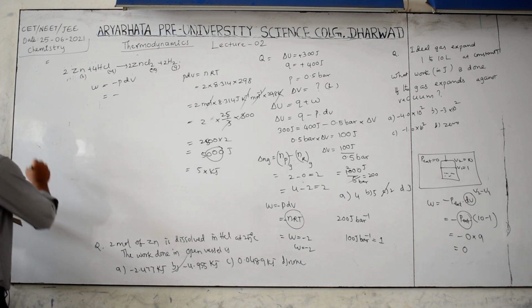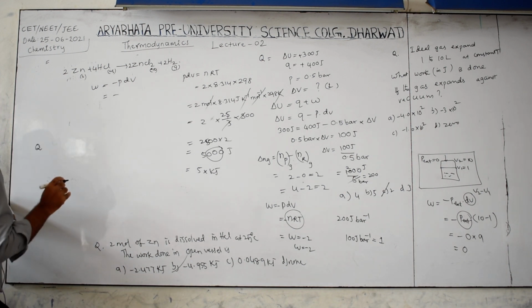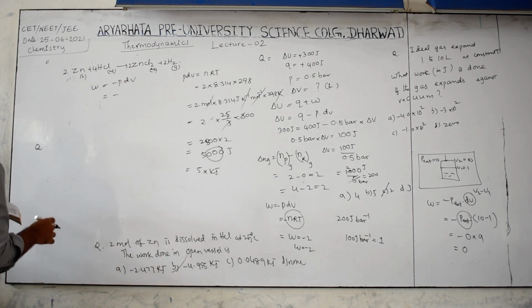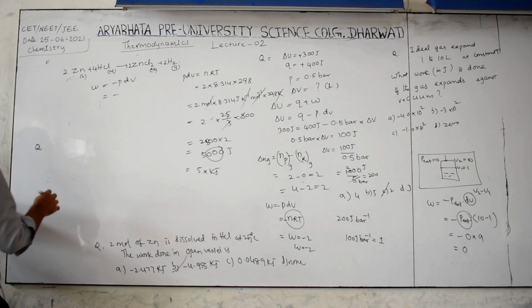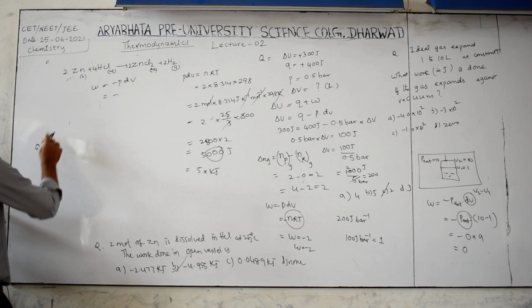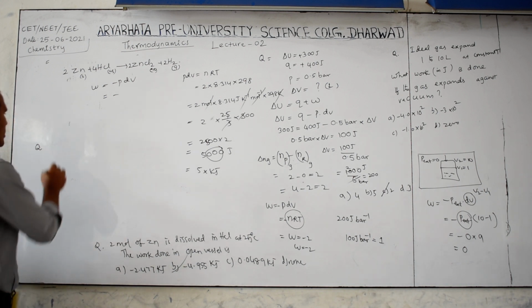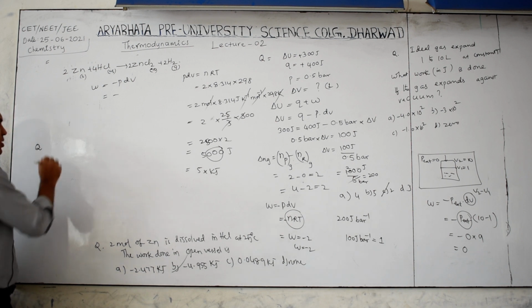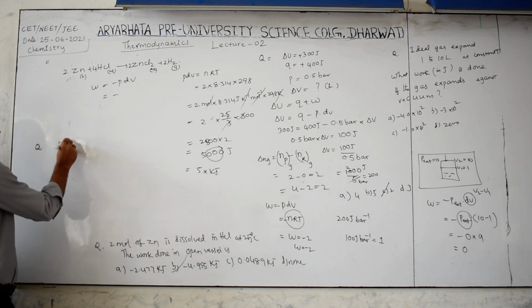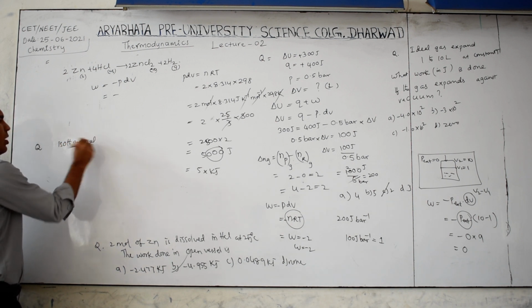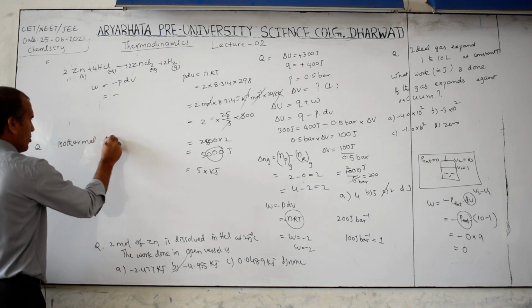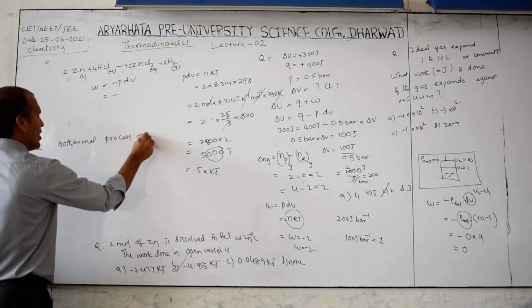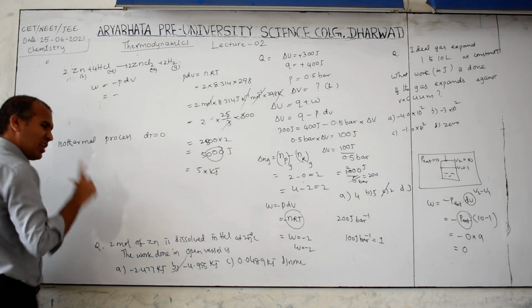One more question here. Heat absorbed by a system on going through a cyclic process. Here some processes are there. What are the processes? First you should know that, because I am explaining the concept through the question. One is isothermal process. Isothermal process, meaning what is that? dT is 0. T is constant.